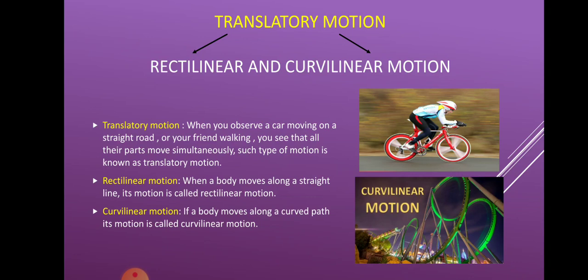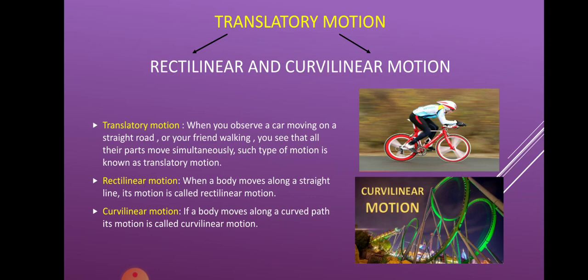But in the other picture you can see that there are curves being formed. This is a curved path, and such kind of motion which is done along a curved path is known as curvilinear motion.